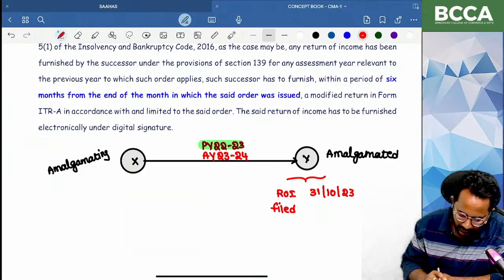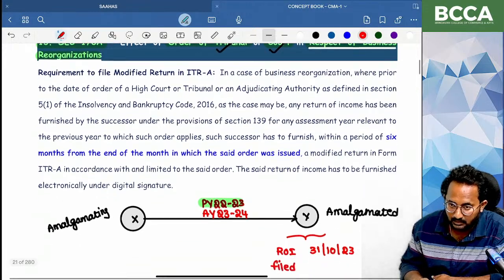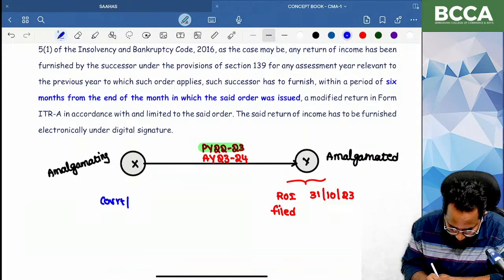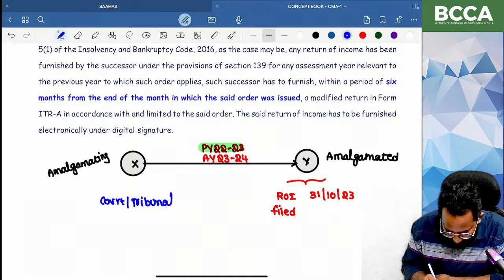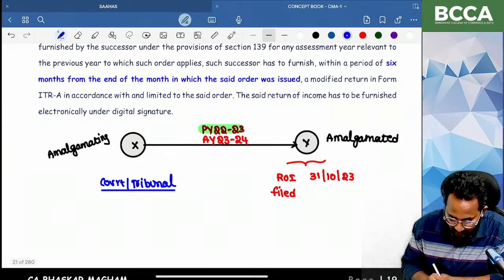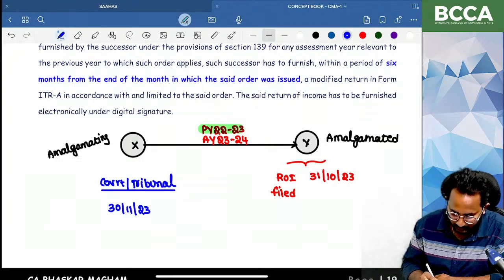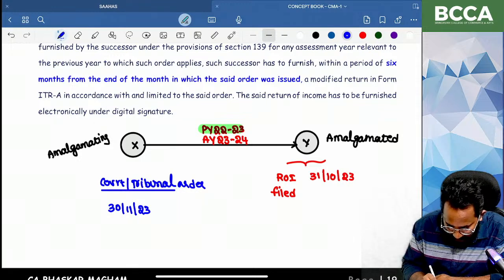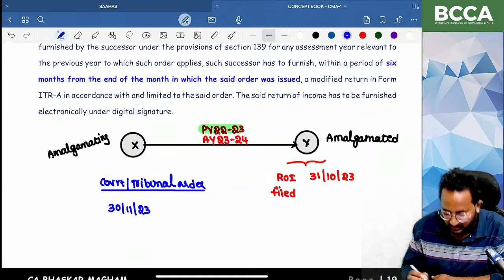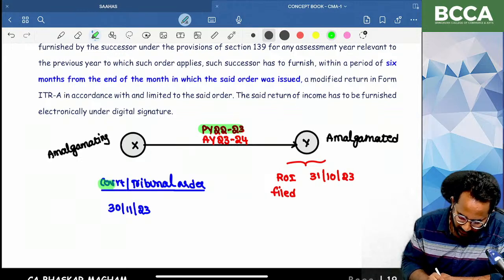But you know one thing: for the business reorganization, who needs to give the order? Court or tribunal. In our case, the court or tribunal gave the judgment on, suppose, 30th November 2023.